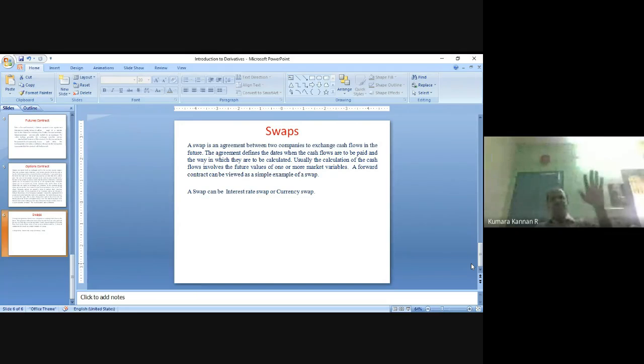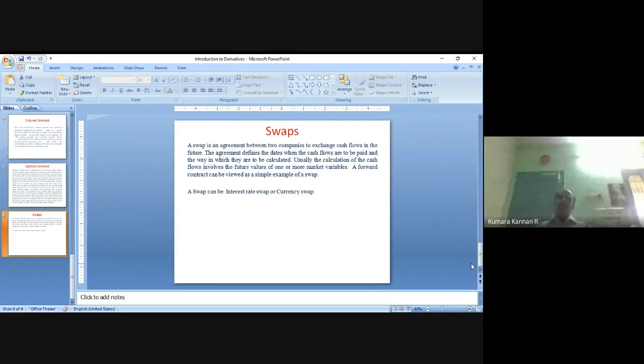It is normally 5 to 6% interest that is charged to American companies. But when an Indian company, being a foreign company, goes to American banks and raises funds, the American banks will charge it 12% interest, right? Likewise, Indian banks will charge Indian companies 8%. If an American company comes to India and asks for funds, it will be charged 15%. More interest is charged to foreign companies because of credit risk: the Indian banks may not know anything about that American company, so since they are taking the risk, they will charge more interest.